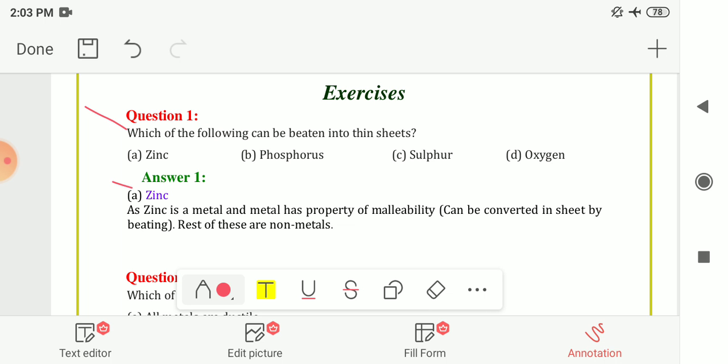The answer is zinc. Zinc is a metal and metals have the property of malleability, that means they can be converted into thin sheets by beating them. The rest of the options, phosphorus, sulfur and oxygen, are examples of non-metals. So your answer is option A, zinc.